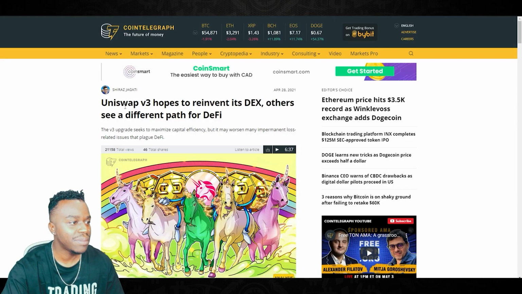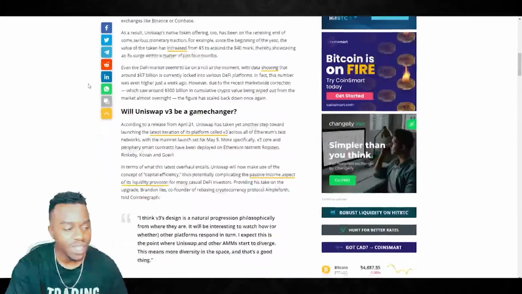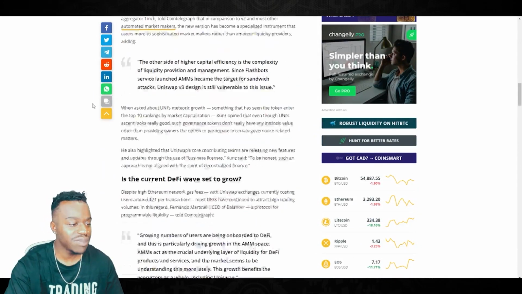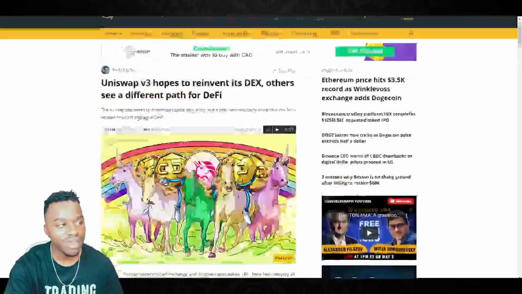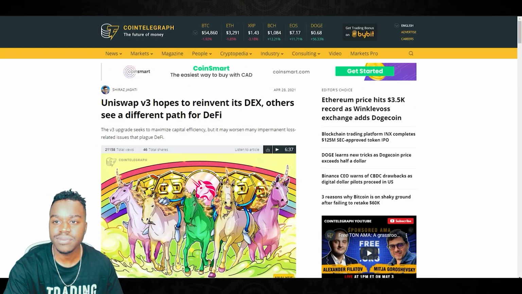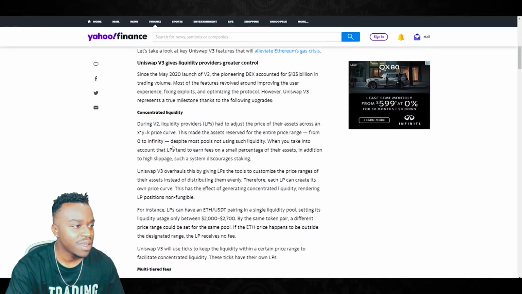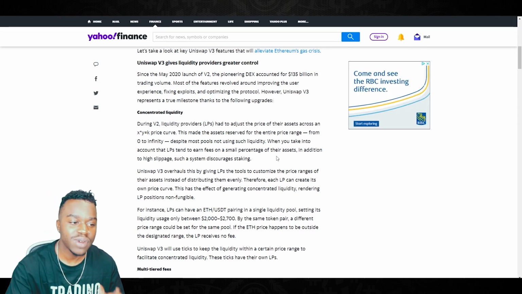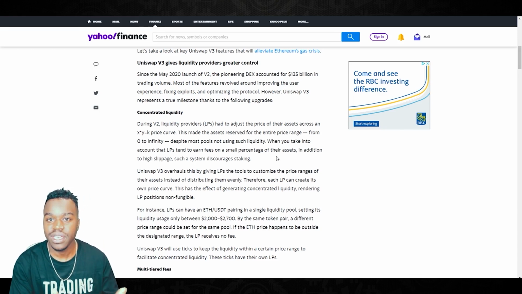This new V3 update for Uniswap helps it reinvent itself. It's possible that it will be a game changer, but not everyone is sold on this V3 update. DeFi is set to continue to keep growing, and this V3 update could help solve a few problems that are happening right now. With a bright future possibly ahead for Uniswap, V3 gives it concentrated liquidity. This means when you are providing liquidity, you're able to customize the price ranges, and you don't have to set everything with a 1-to-1 ratio evenly.